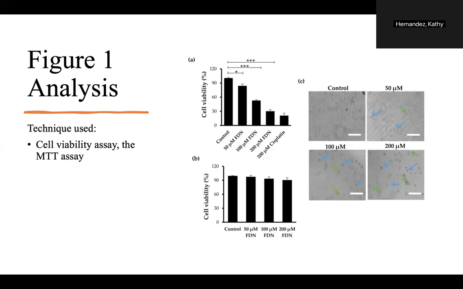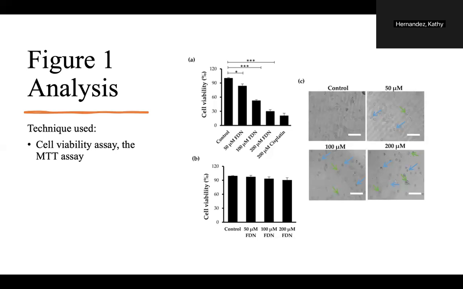So these results could contribute to answering the main research question of how these phytochemicals can be used as therapeutic drugs for lung cancer. So one can be that the significant reduction in cell viability at various FDN concentrations indicates that there are potent cytotoxic effects specifically against A549 cells that support the hypothesis that FDN could serve as a potential anti-cancer agent.